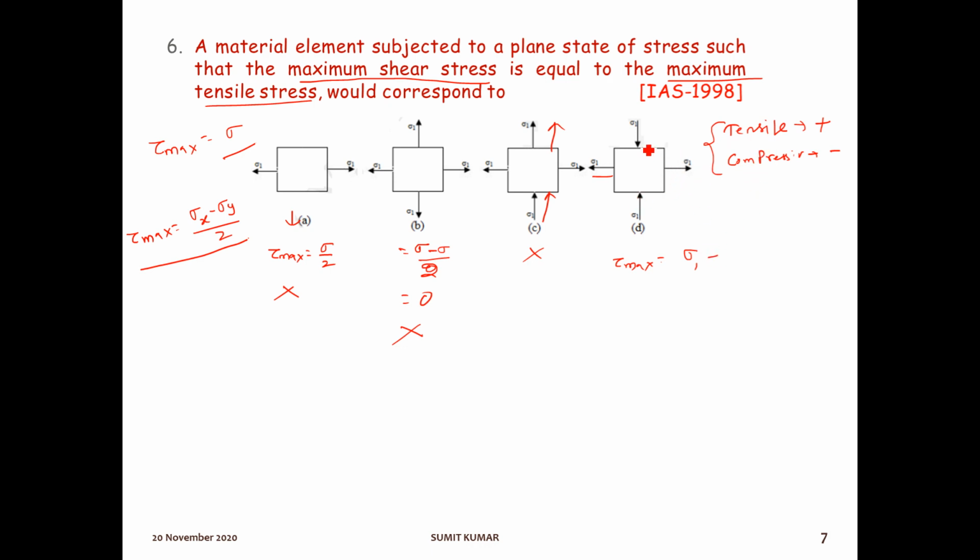So here this is compressive in nature, so it will be minus minus sigma 1 by 2. So sigma 1 plus sigma 1 by 2, which is 2 sigma 1 by 2, means it will be sigma 1 only. So here we can see tau max is equal to the principal stress, which satisfies the condition asked in the question. So option number D will be the right answer for this question.